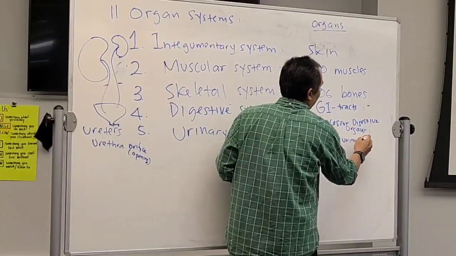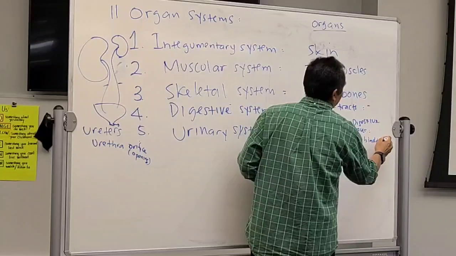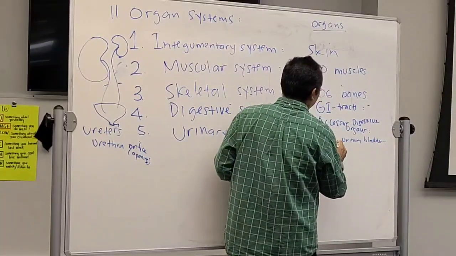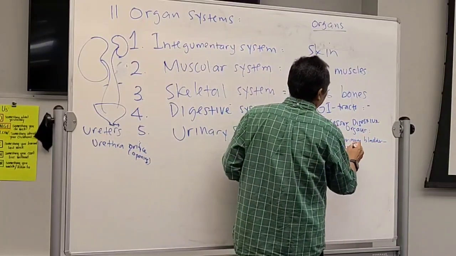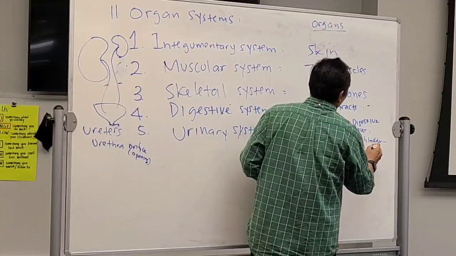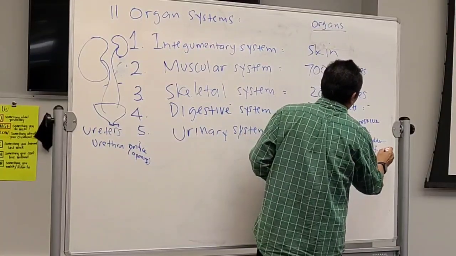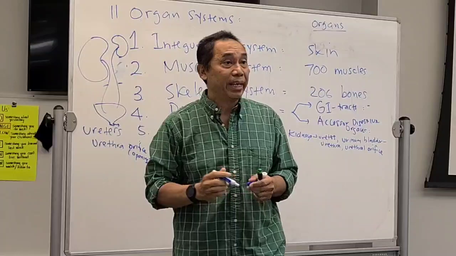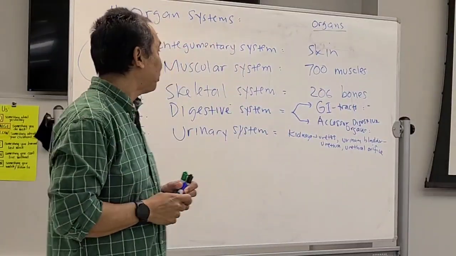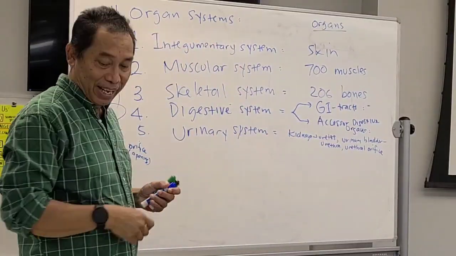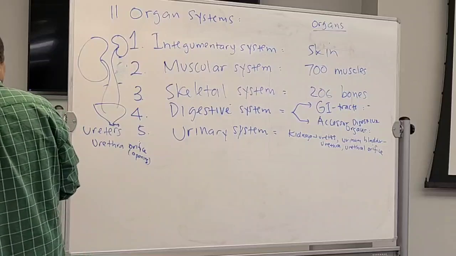Urinary bladder, urethra, and urethral orifice or opening. Okay. Anybody have questions on that?